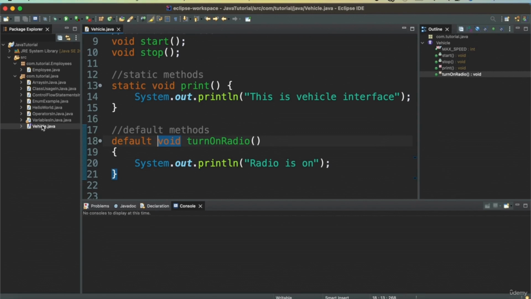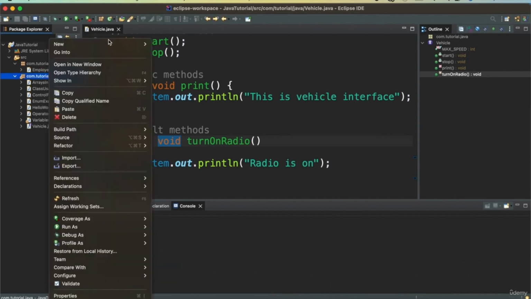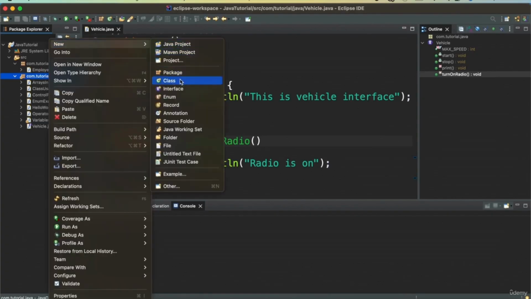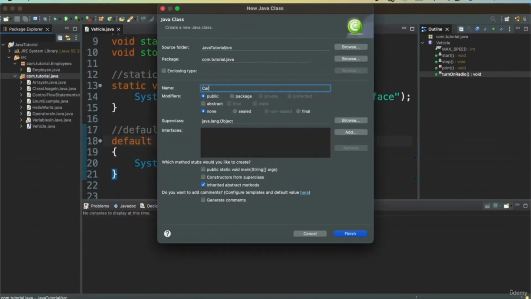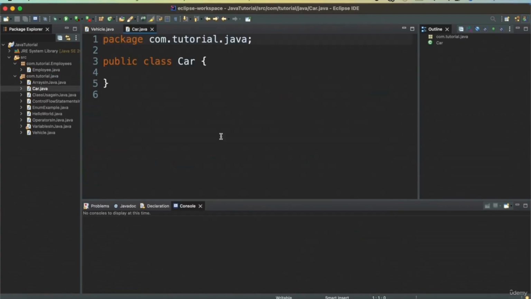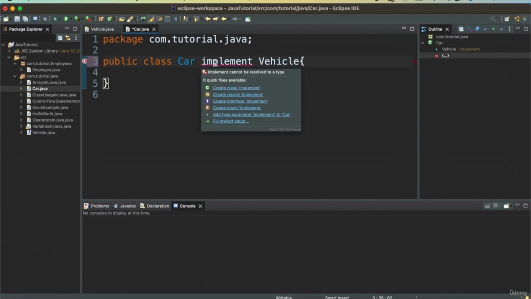Now let's create a class and use this Vehicle interface. So I'll create a new class called Car, and this Car will implement Vehicle. When you want to implement an interface, you write the word implements and then you say Vehicle.